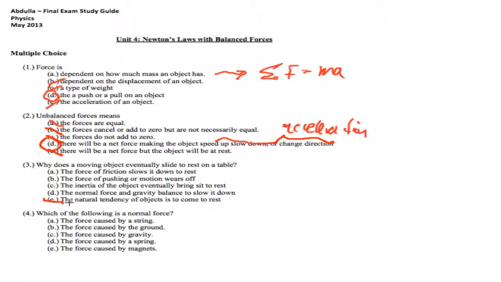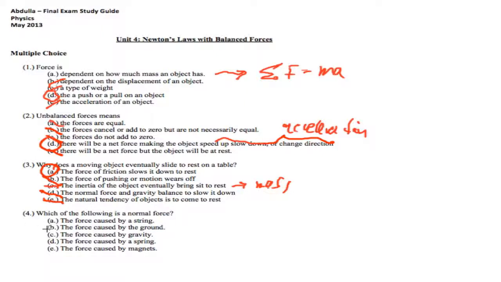Now, why does a moving object eventually slide to rest on a table? This is absolutely not true, even though that's the intuition we walk into physics class with. There is no natural tendency to come to rest. Normal force and gravity can't possibly act to slow it down because they're not in the direction of the motion. The inertia of the object, well, inertia is the same as mass, so that's not going to work either. So this idea of force or pushing motion wearing off, that's another fallacy. Really, it's only the force of friction.